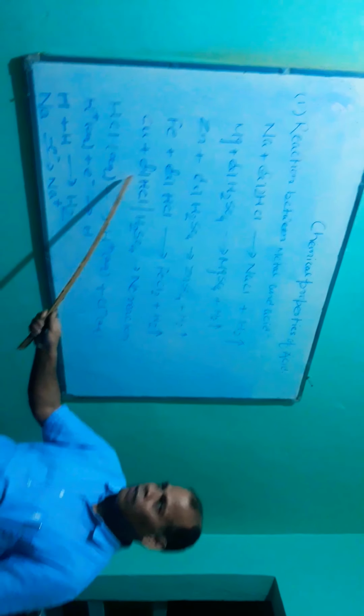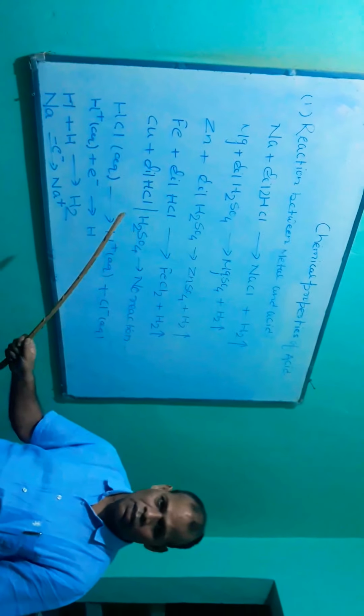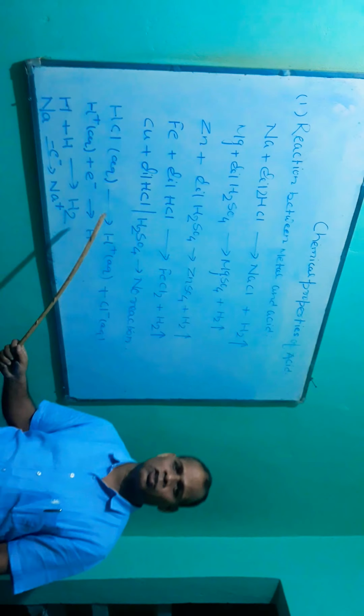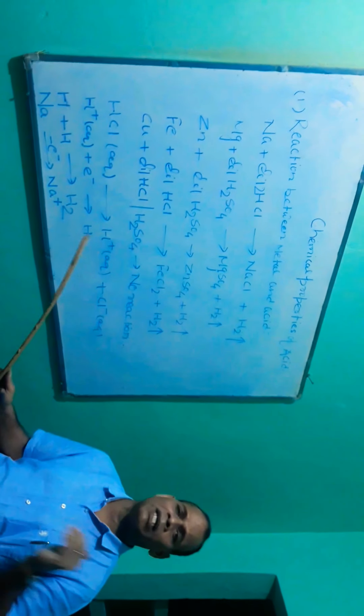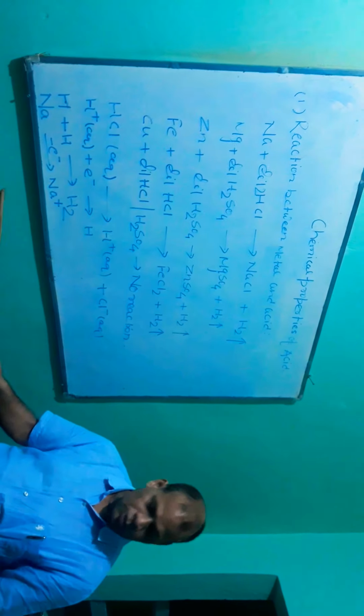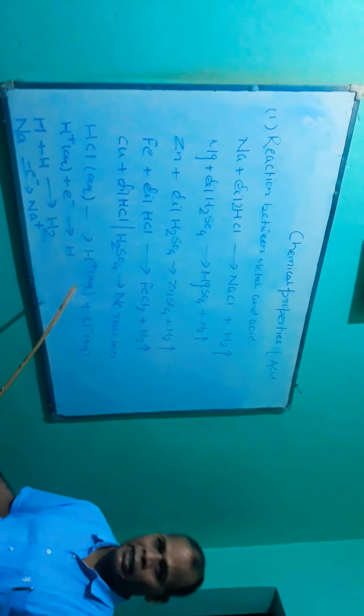So the metals which can take part in a reaction with dilute HCl or H2SO4 are those above hydrogen in the reactivity series. Hopefully you understood why copper does not react with dilute HCl or H2SO4.